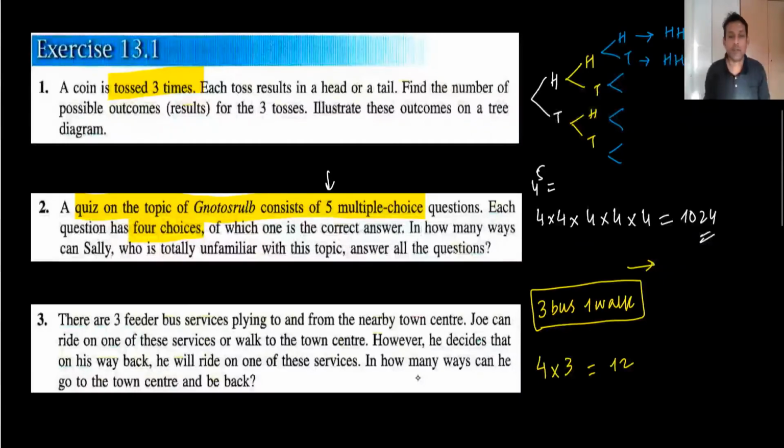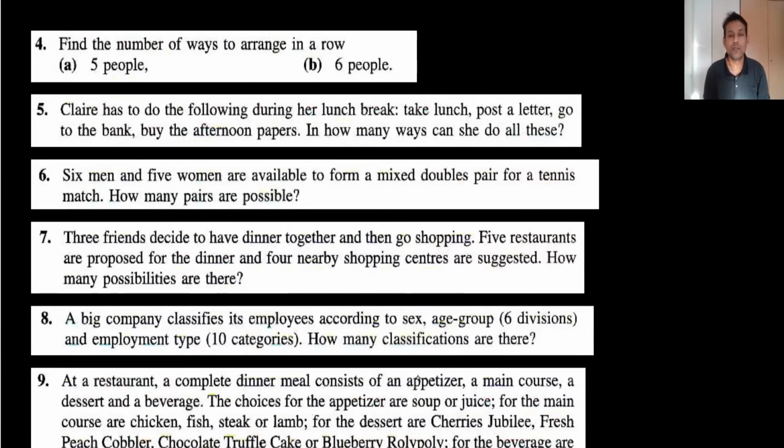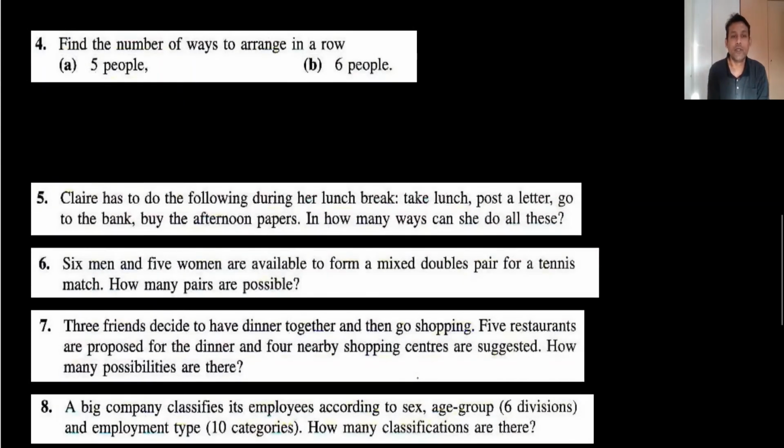So this was a very simple, basic counting principle. I want to do all these questions a little fast because the main exercise is 13.2. Find the number of ways to arrange people. Okay, we have to arrange. Very simple. Normally this can help us in permutation or in combination.